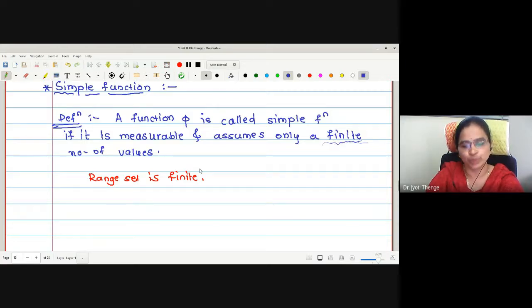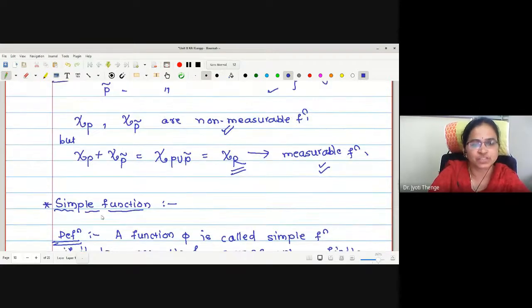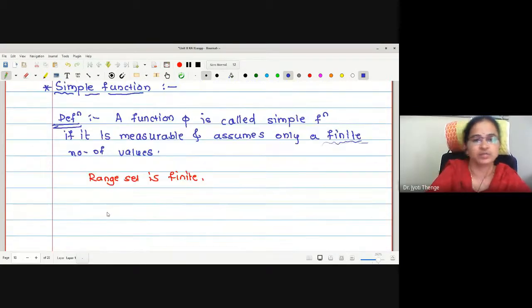Now, we wanted to prove the result that the sum, product and difference of two simple functions is simple. Before that, we will try to write this simple function in terms of a characteristic function. Let us see how it can be written. Whenever we have a simple function assuming some finite number of values, we will make a collection of elements of the domain having the same value.